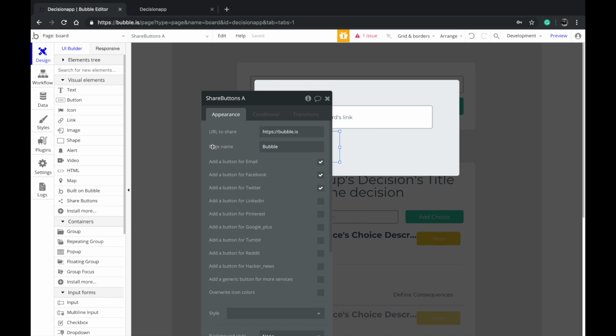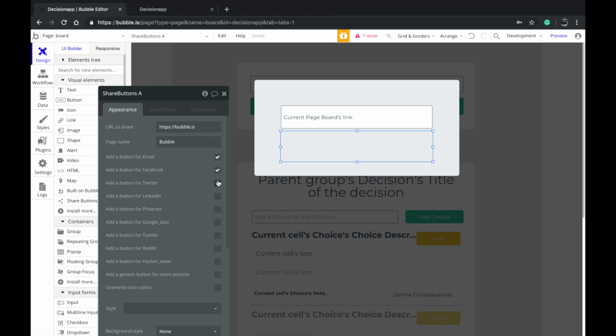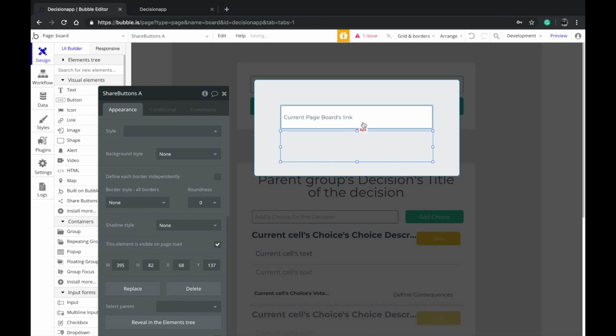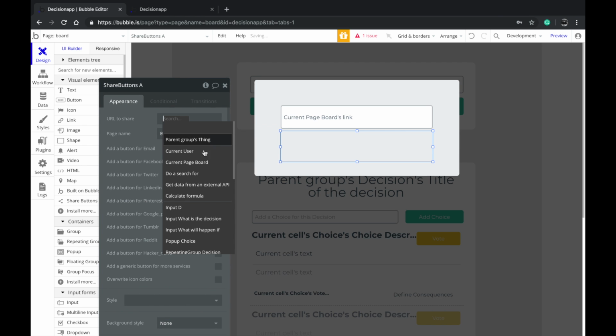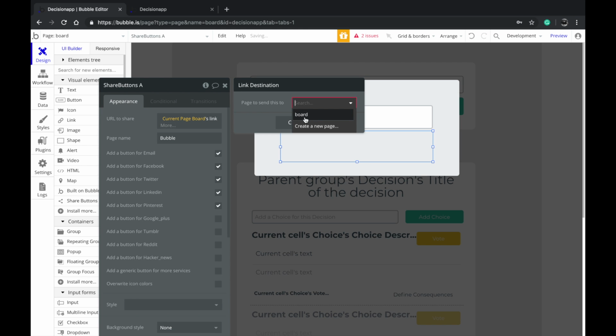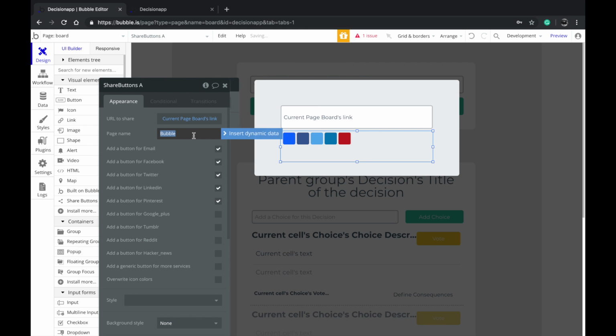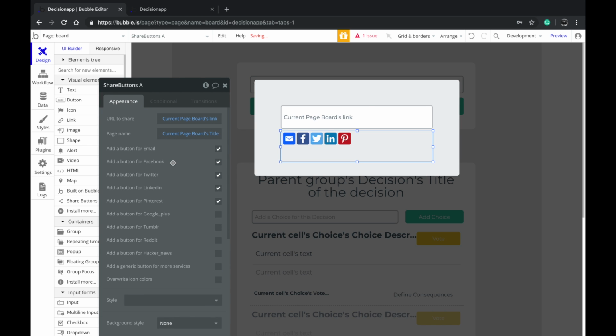I can just choose whatever options I want to let the user. You can add LinkedIn, Pinterest. I don't know why it's not showing here right now, but it's supposed to. The URL you want to share is the current page board's link. The page you want to send it to is board, and the page name would be the current page board's title.